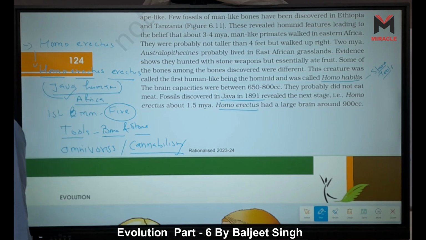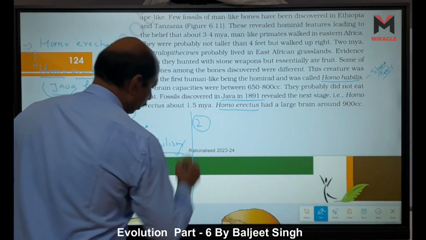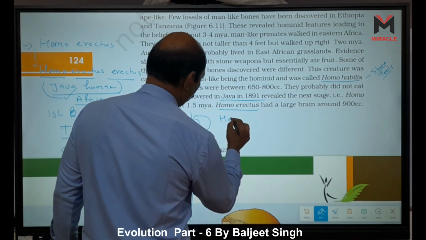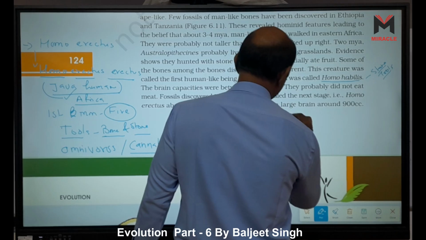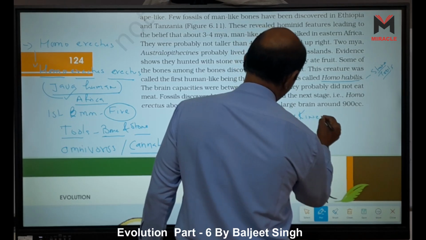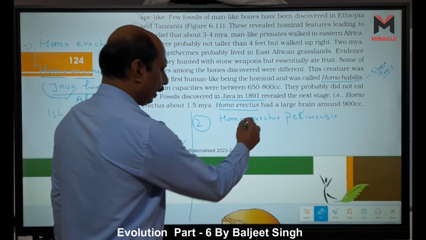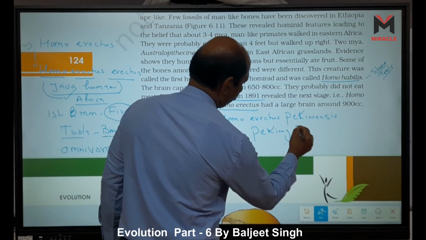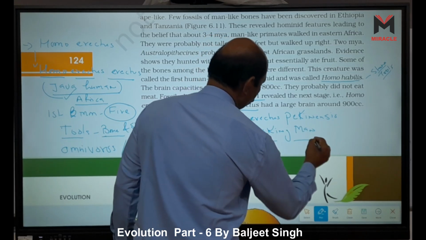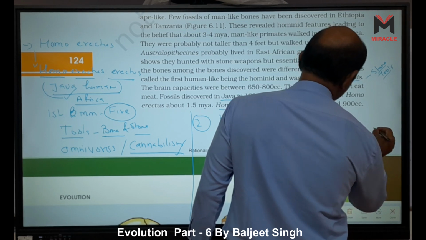The second fossil is Homo erectus pekinensis. It is also called Peking man. This fossil is obtained from Peking, China.